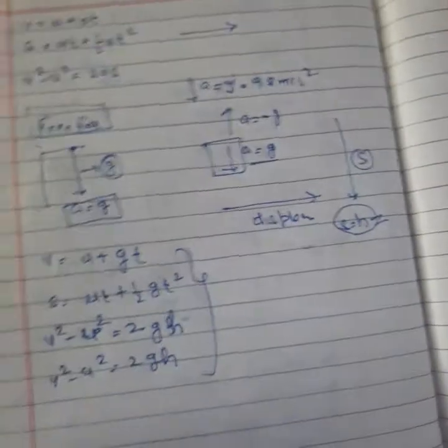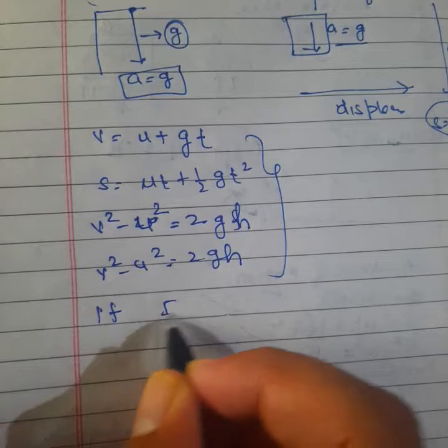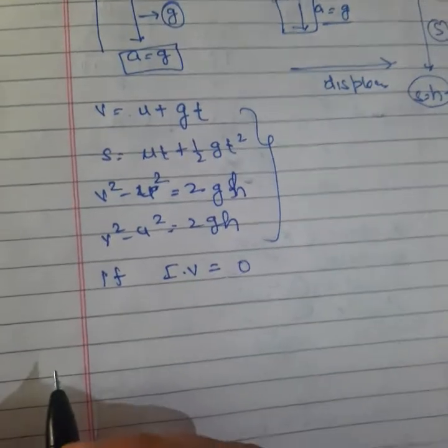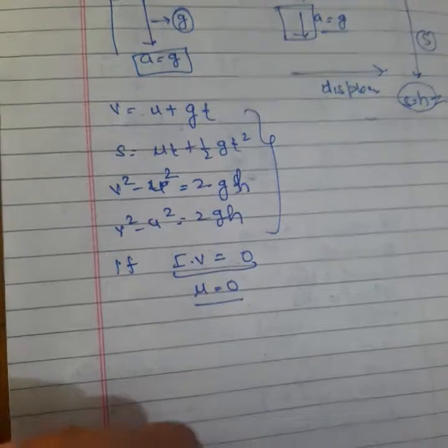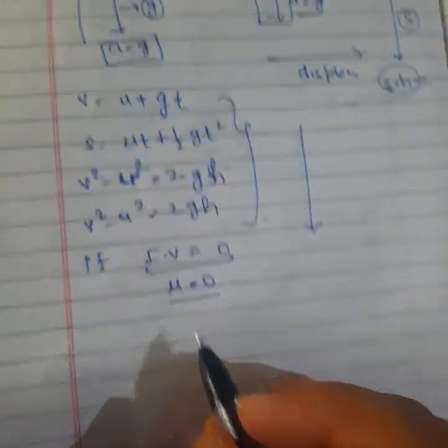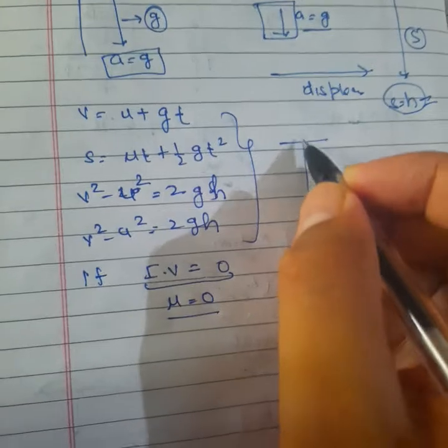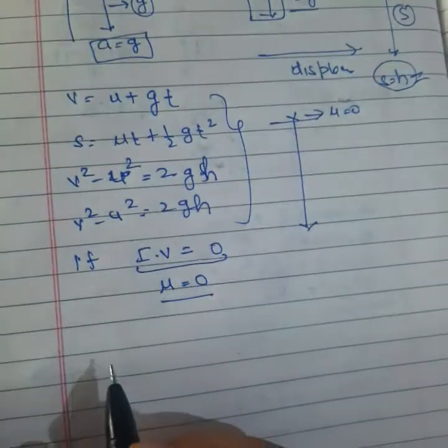Now listen, a few points we will select here. If initial velocity is equal to 0, that means u equal to 0. When anything comes toward our surface from a certain height, we can say it is at rest at this point.